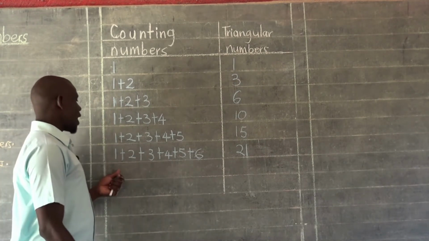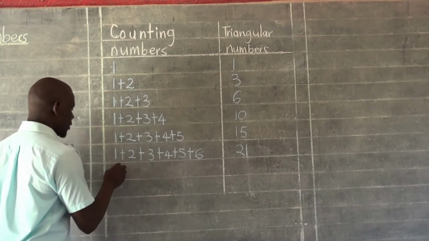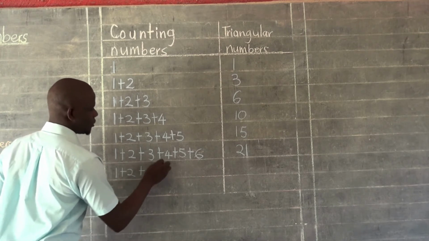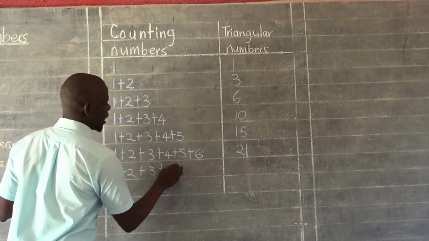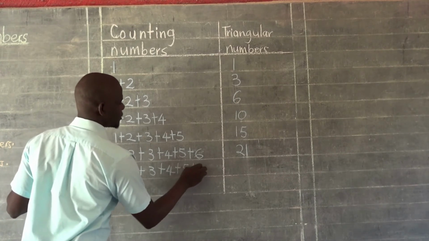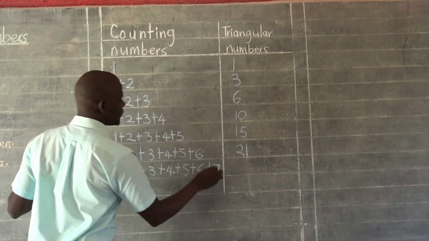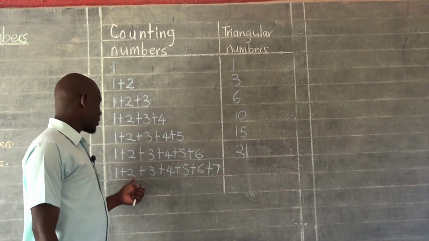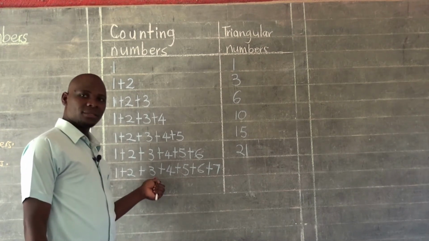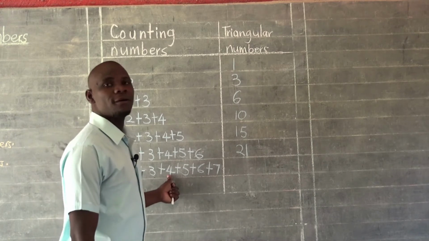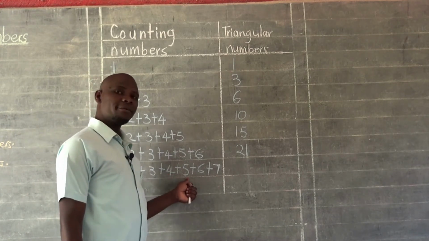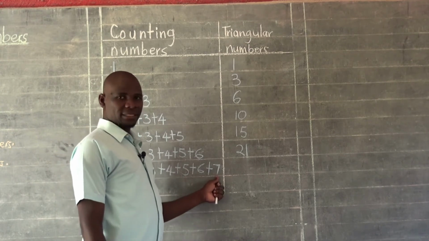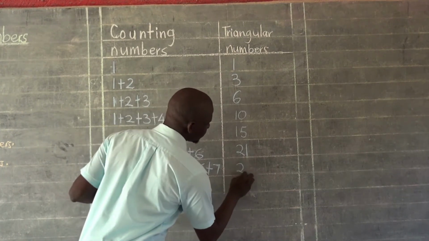And then we have to find the next one by also adding 1 plus 2 plus 3 plus 4 plus 5 plus 6 plus 7. Are we together? We begin from here. 1 plus 2, 3. 3 plus 3, 6. 6 plus 4, 10. 10 plus 5, 15. 15 plus 6, 21. 21 plus 7, 28.